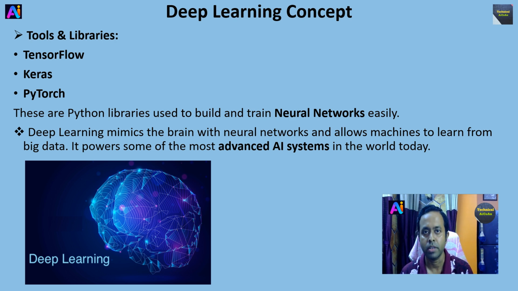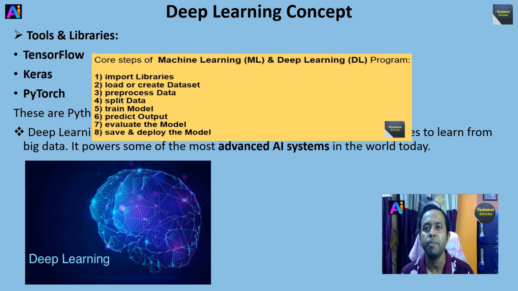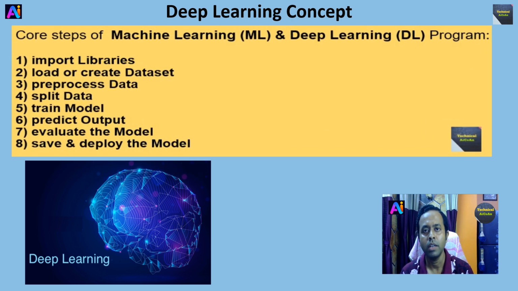And the core steps of a machine learning and deep learning program are: number one, import libraries, meaning the Python modules. Number two, load or create the dataset. Number three, pre-process the data. Number four, split the data into two parts, training and testing, okay? Number five, train the model. Number six, predict the output. Number seven, evaluate the model. Number eight, save and deploy the model, right?